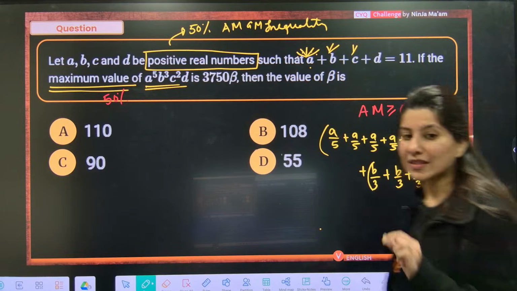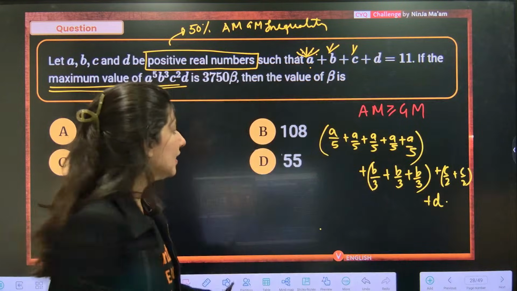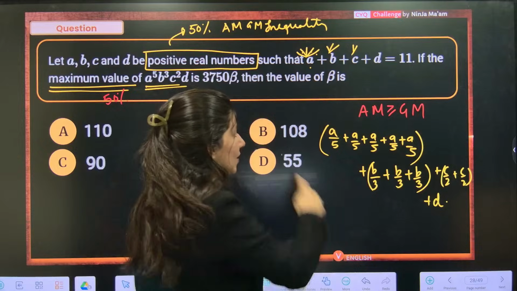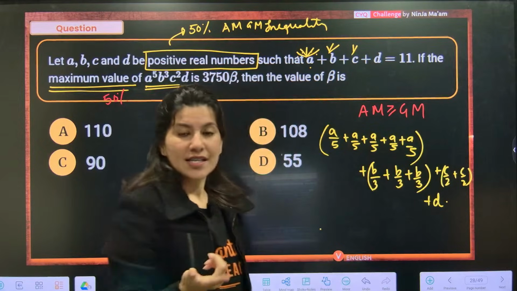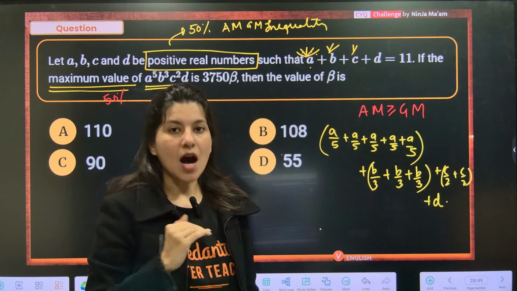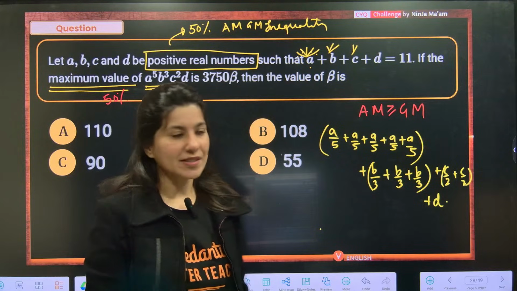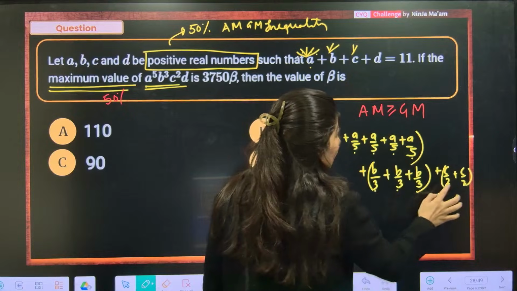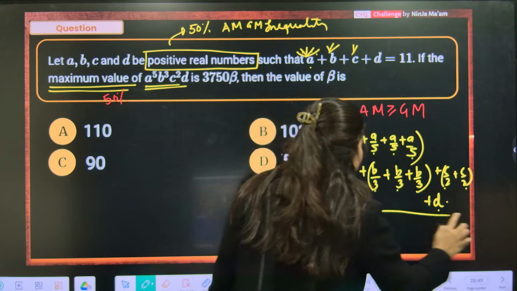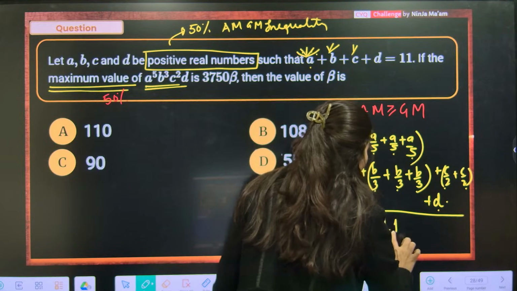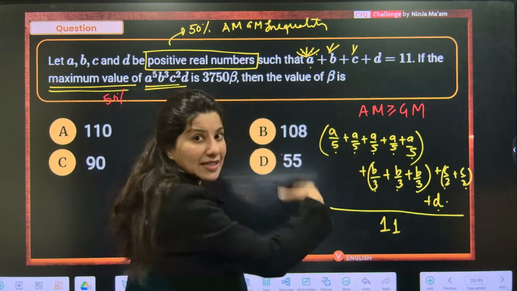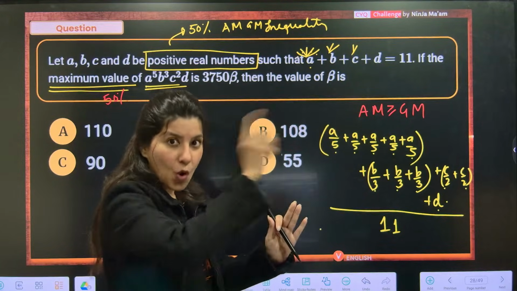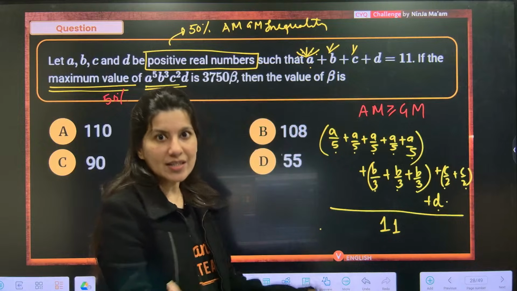Now this is how you're going to apply it. Count how many numbers there are, because arithmetic mean is the sum of all the numbers upon the number of numbers. So 1, 2, 3, 4, 5, 6, 7, 8, 9, 10, 11. Total 11 numbers we can see. So upon 11, this is your arithmetic mean. The sum total of all the 11 numbers upon 11 is the arithmetic mean.